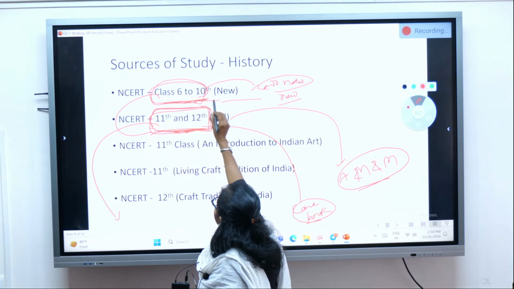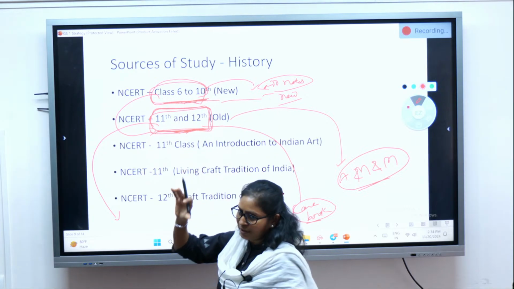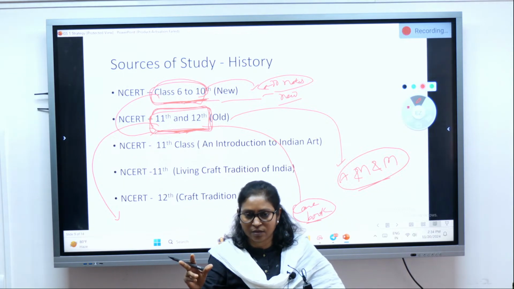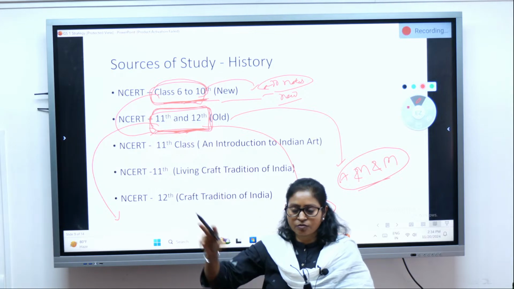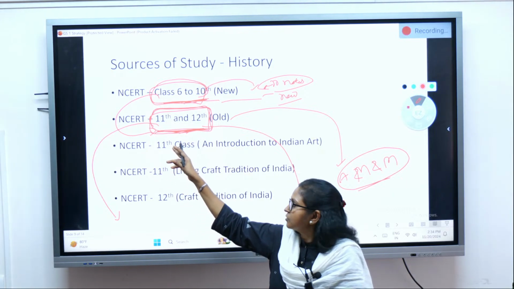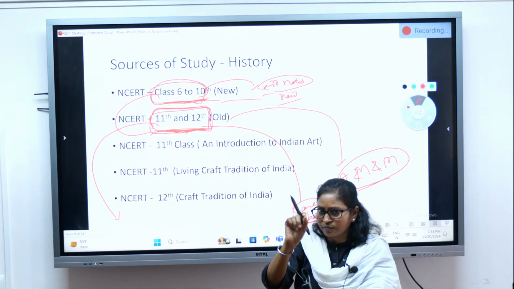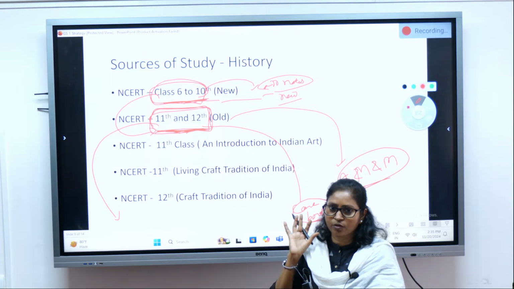Whatever extra points are there in the new 6th to 10th books which are not in the old 11th and 12th books, make notes of that and stick them to your book. That's all.